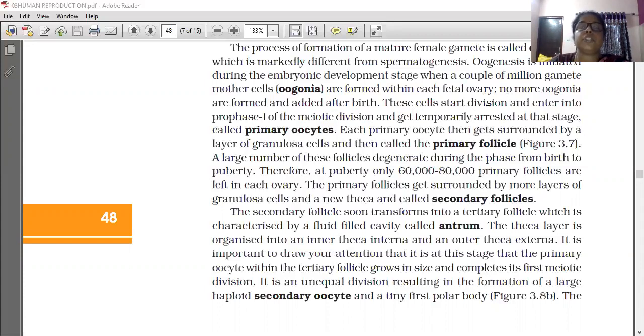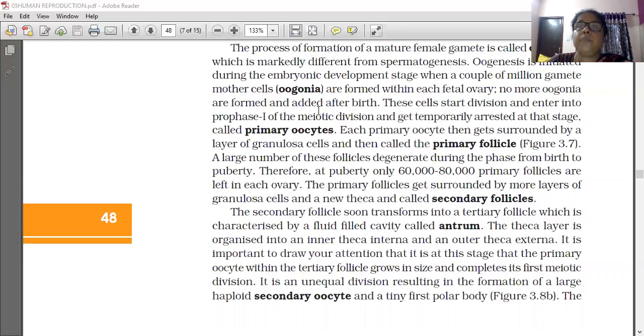These cells start division in prophase one of the meiotic division and get temporarily arrested, and are called the primary oocytes. So the first structure is the oogonia. These oogonia are formed within the fetal ovary, while the fetus is inside the uterus of the mother. No more cells are formed after the birth. That is the speciality of oogenesis.